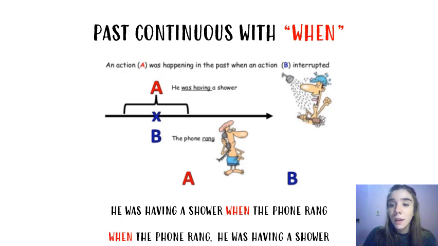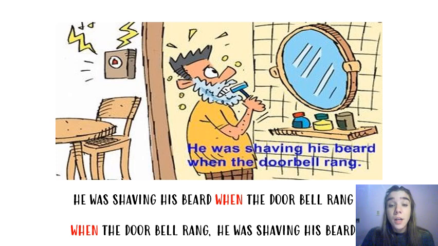Okay? In the following slide, we can observe another example. En la siguiente diapositiva vamos a ver otro ejemplo. For example, he was shaving his beard, a long action in progress in the past, when the doorbell rang. Cuando sonó el timbre.